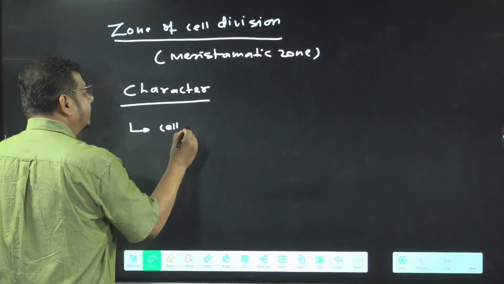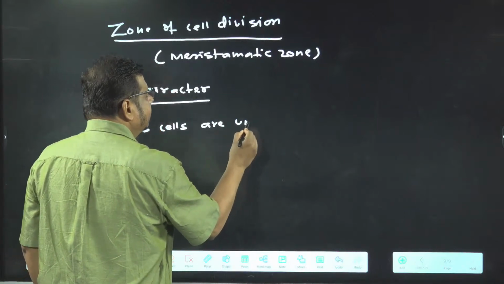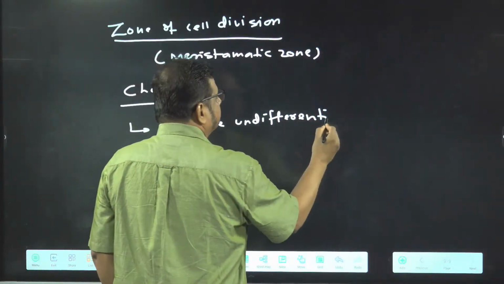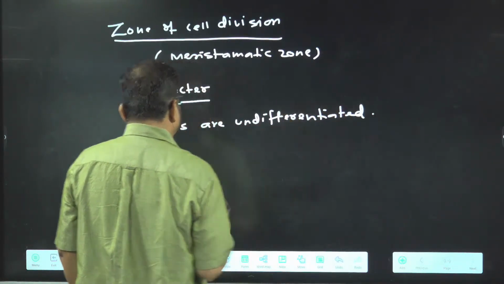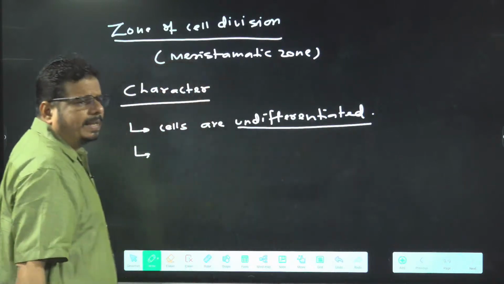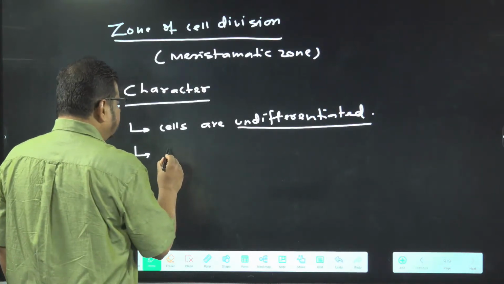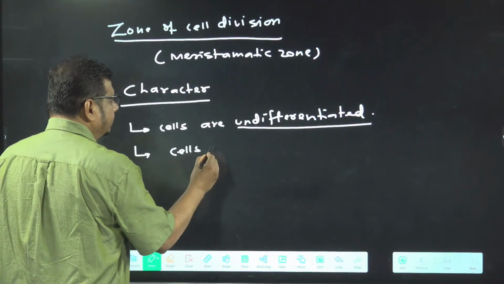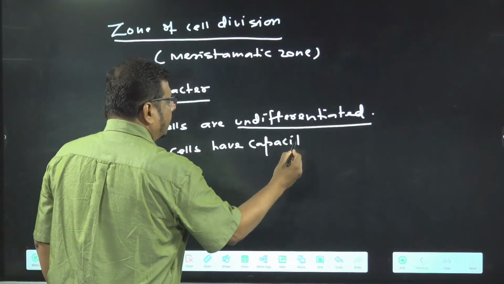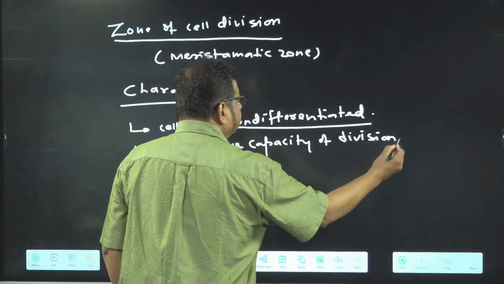Cells are undifferentiated. Undifferentiated means no special structure, no special function. Cells have the capacity of division. In this zone, cells can divide.